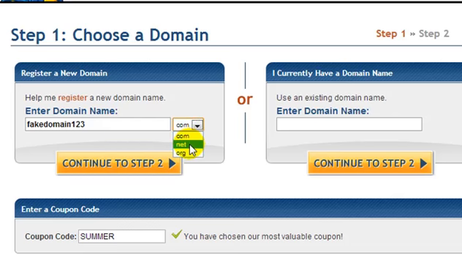Don't forget you can have a .net or .org. But I always recommend a .com, especially if you want to make money off your website and try to get it ranked high. So down here we have enter a coupon code. By default, it changes from summer, fall, winter, etc., but there's always a coupon code in here, and it gets you 20% off.